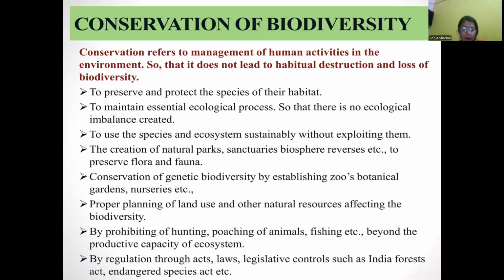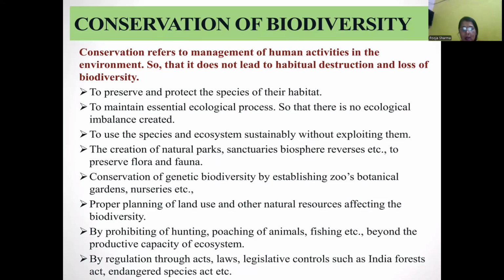Conservation of biodiversity. To conserve biodiversity: biodiversity conservation is the protection, preservation, management and restoration of wildlife and natural resources such as forests, water bodies, etc. Survival of many species and habitats which are threatened due to human activities can be ensured through the conservation of biodiversity.